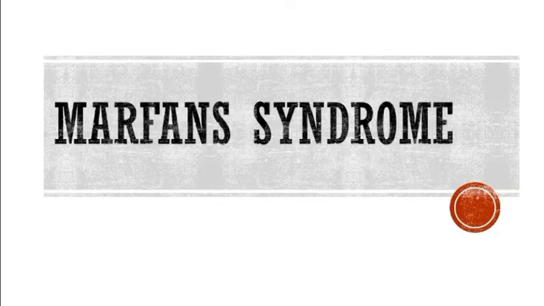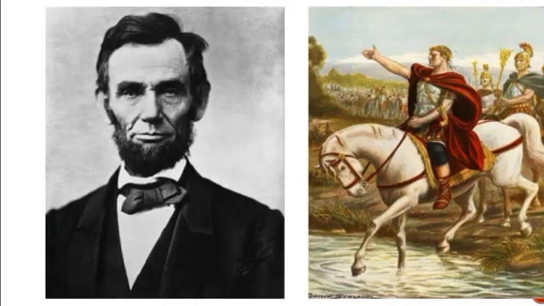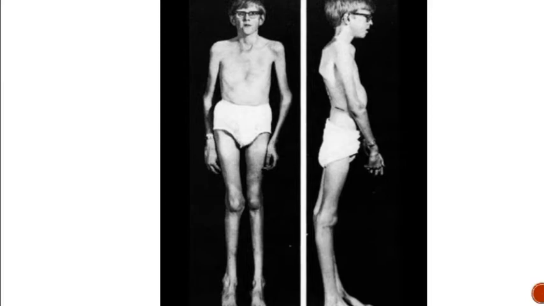We'll go about Marfan Syndrome. It is an inherited disorder that affects the connective tissue. It affects the heart, eyes, blood vessels, and even bones. Many famous personalities like Abraham Lincoln and even Julius Caesar are said to have Marfan Syndrome. It seems that this weird-looking boy here has it.